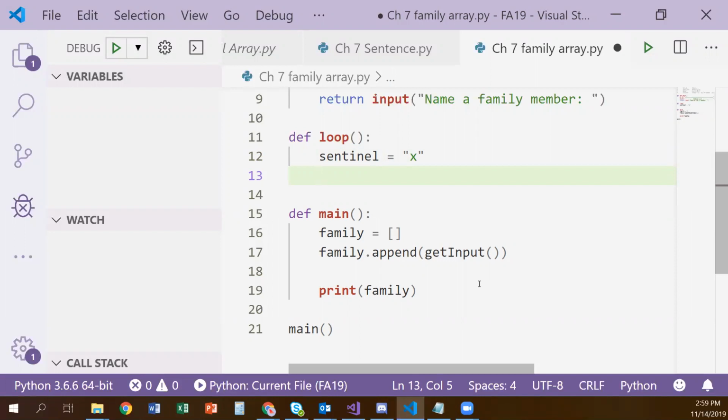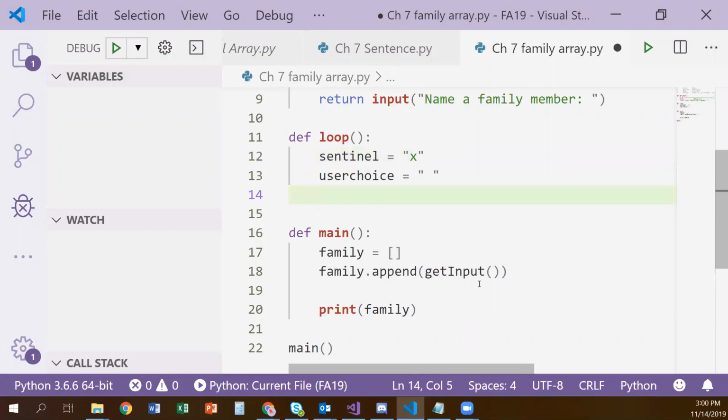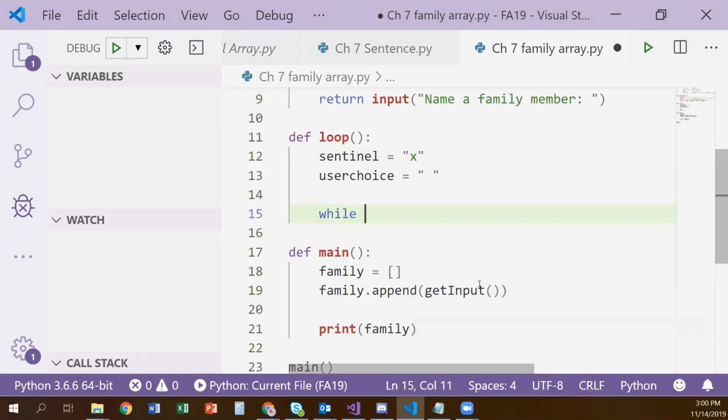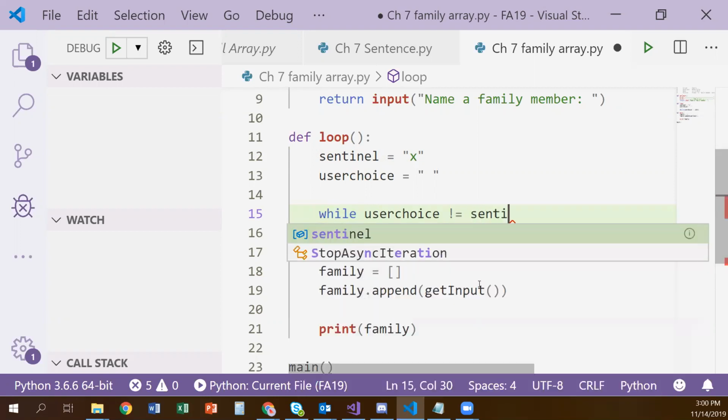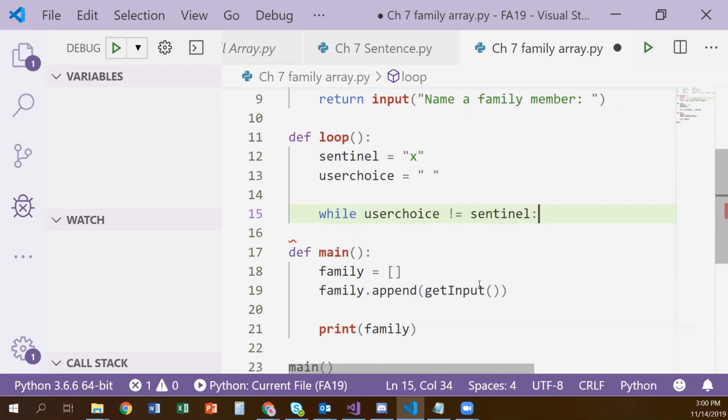Okay, so let's say we also want a user choice, and I'm going to make it blank, just a space to start. And then in my while loop, I'm going to be kind of sneaky. We've used a lot of for loops. We haven't used a lot of while loops. But for this one, a while loop is just what we need, because we can say while our user choice is not equal to that sentinel value, we want to keep looping.